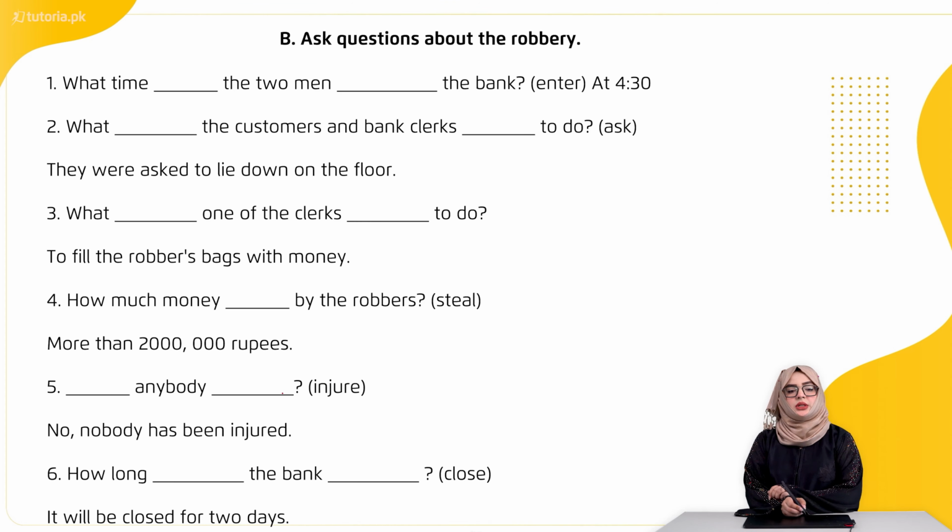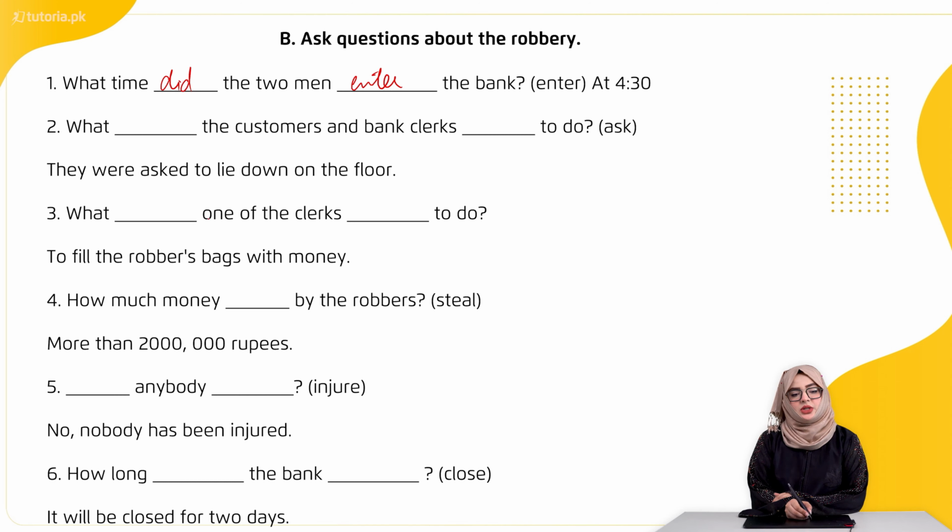Let's move on to another exercise, which is to ask questions about the robbery. So again we have to fill in the blanks and we are given the same format. We're given some words in brackets. So what time dash the two men dash the bank, and we have the word enter in brackets. At 4:30 is the answer to this question. So what time did the two men enter the bank?